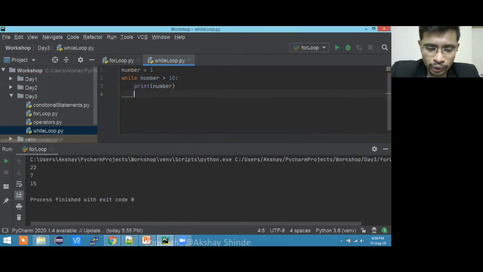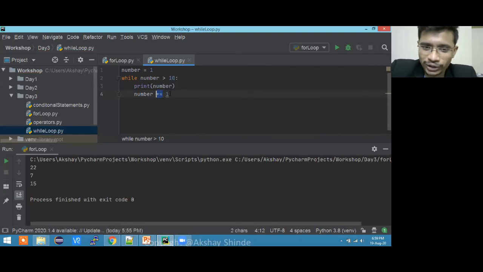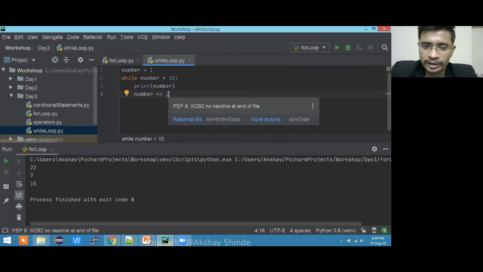After this I'm going to increment that number with plus equals 1. I just love this operator, the shorthand of number equals number plus 1. That's why I taught you operators, so go and get yourself comfortable with this.